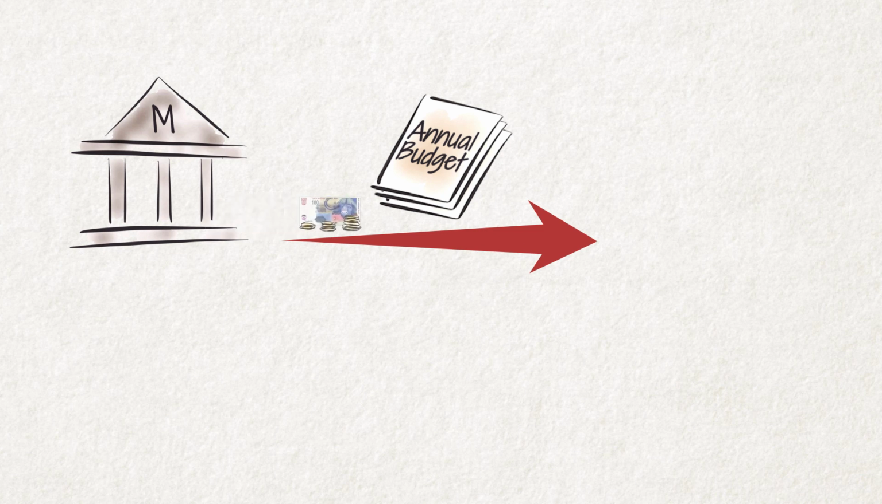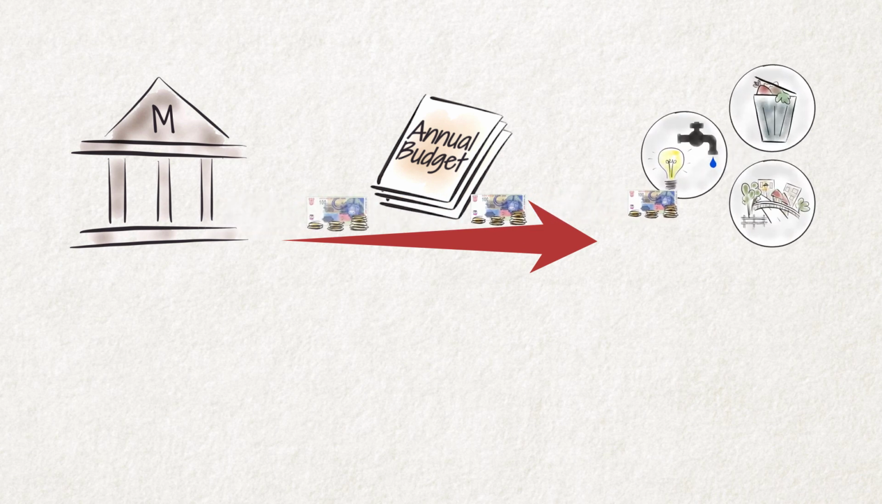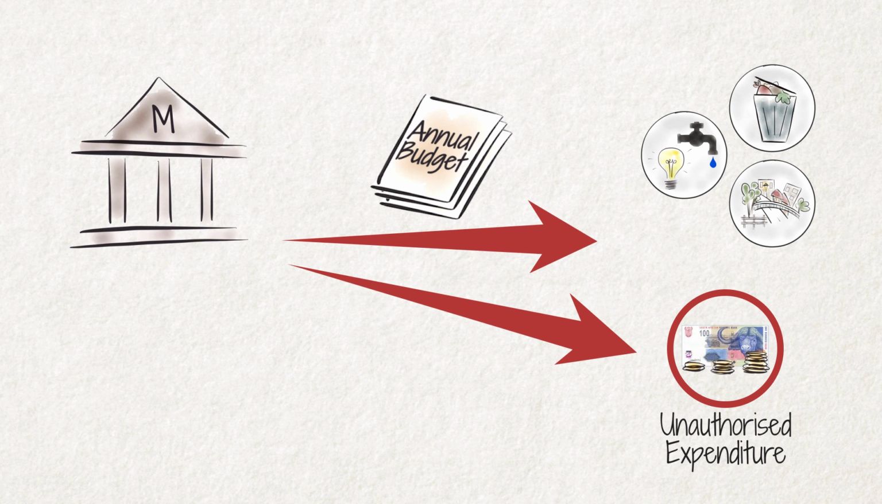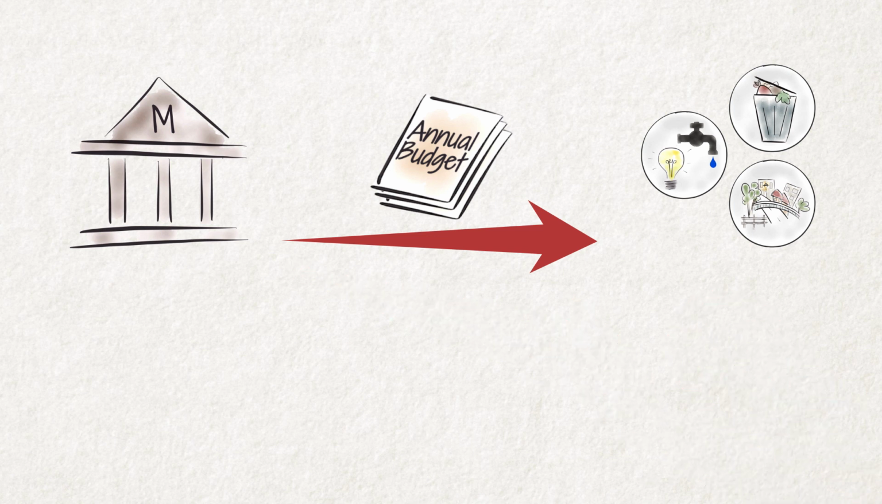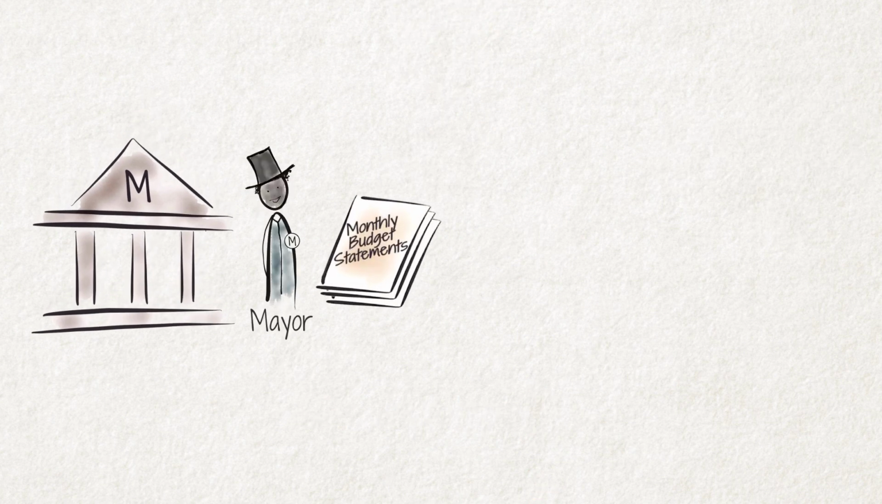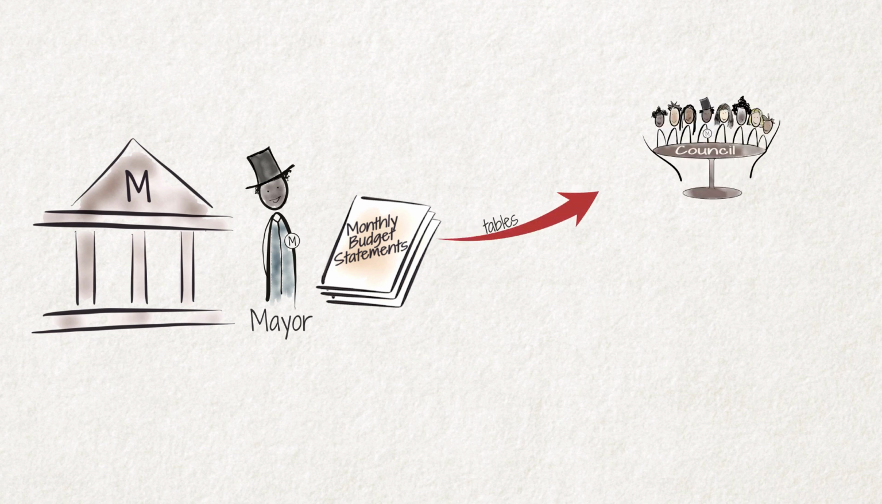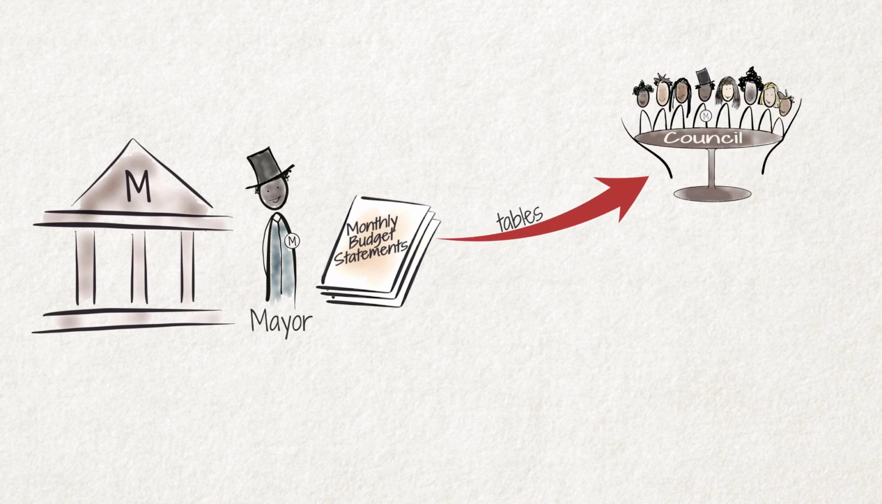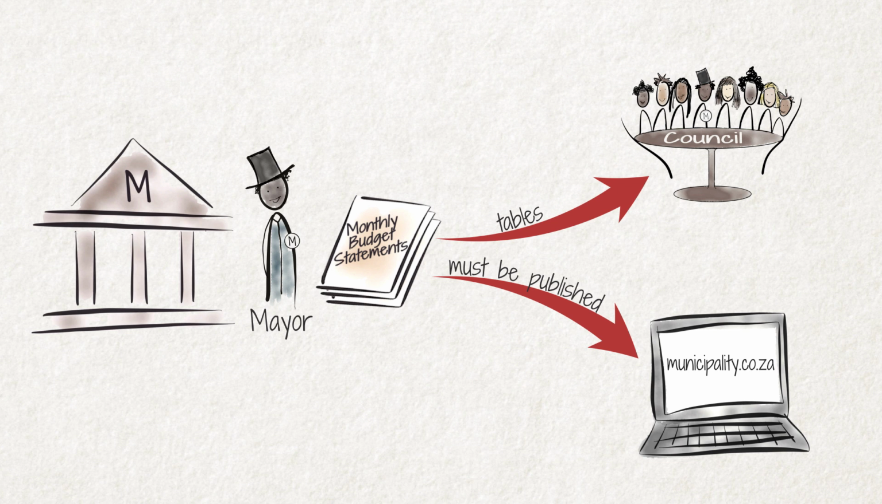Generally, a municipality may not spend money unless the funds have been allocated to such expenditure in the budget. Expenditure outside of the approved budget is considered unauthorized expenditure. To ensure compliance with the budget, a Service Delivery and Budget Implementation Plan (SDBIP) must be published. Monthly budget statements must be prepared, and the Mayor must table quarterly budget implementation reports in Council, all of which must also be published on the municipality's website.